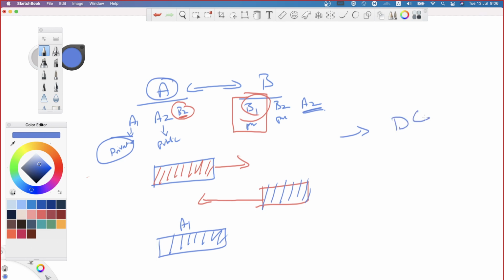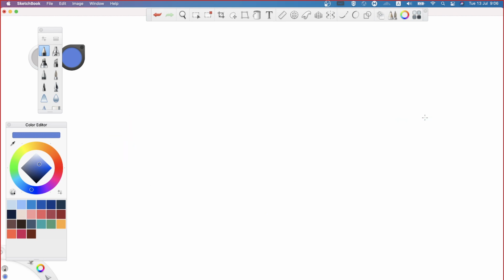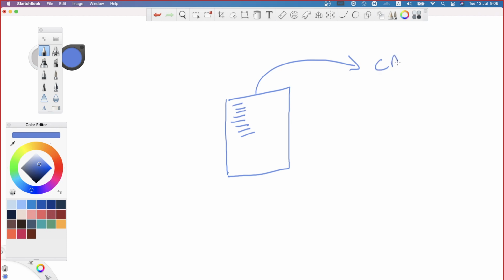In digital certificates. How is a digital certificate being used? Let's assume we have a certificate digitally. The certificate will have all the data, right? Then this is going to be given for signing. That signing is going to be done by a CA. What will the CA do? The CA will extract all the values in the certificate and then it is going to be hashed. We will see what hashing is later on, in the next section. So that hash value will be encrypted using the private key of the CA.